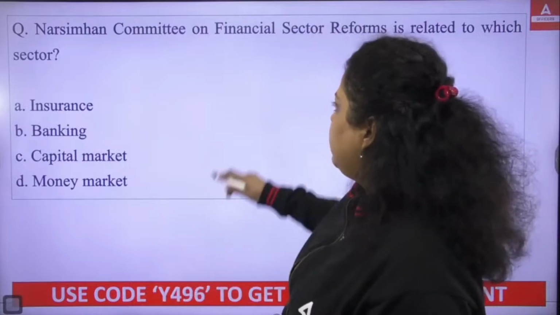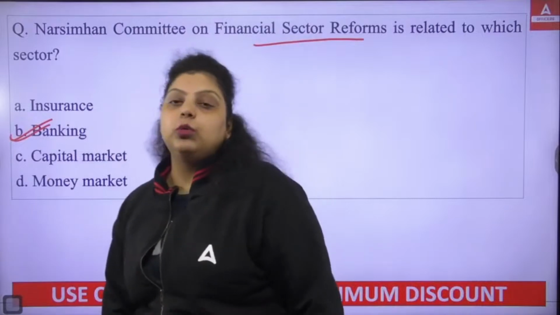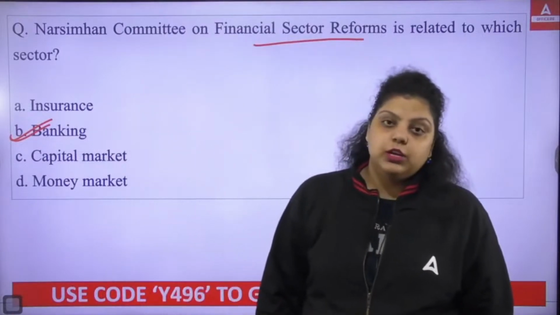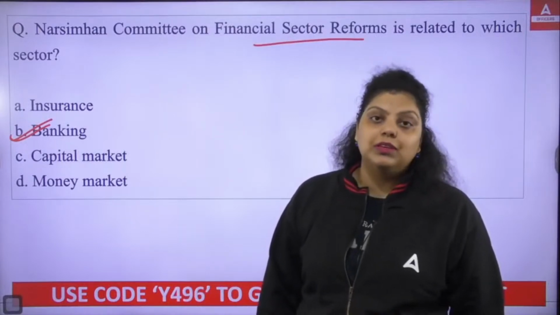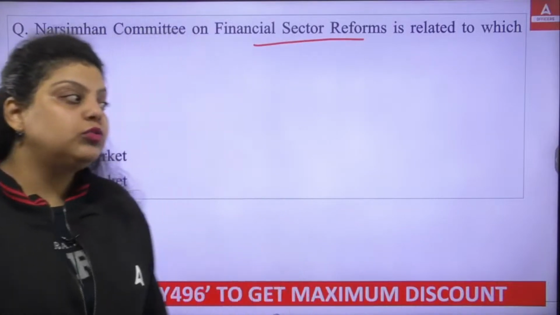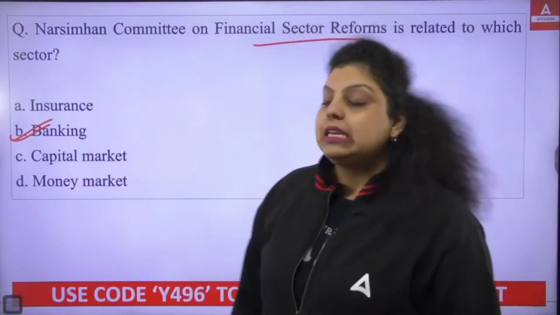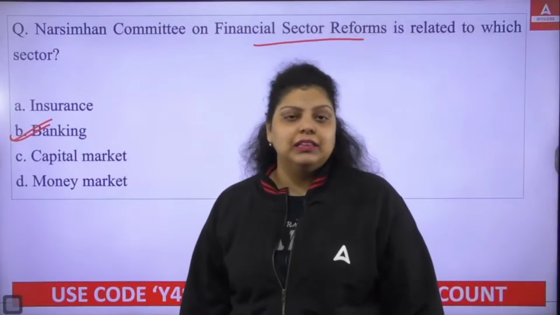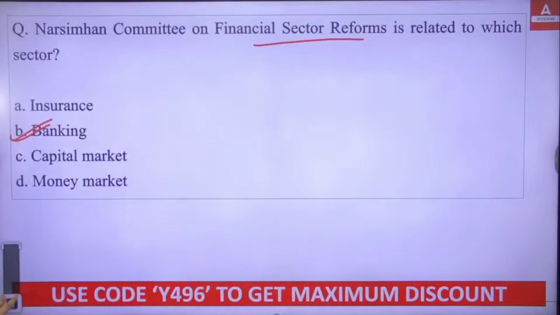But now here you have to remember that the financial sector reform that the Narasimhan Committee has given was related to the banking sector. And when we talk about these reforms, they include reducing the CRR, SLR, increasing the supervisory review of the banking system, and increasing the competition by creating private sector banks. These were the recommendations. A lot of other recommendations were also there. That was given by the Narasimhan Committee in the banking sector. Okay, so right answer is B.